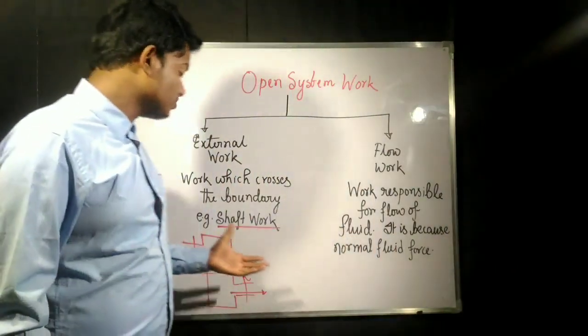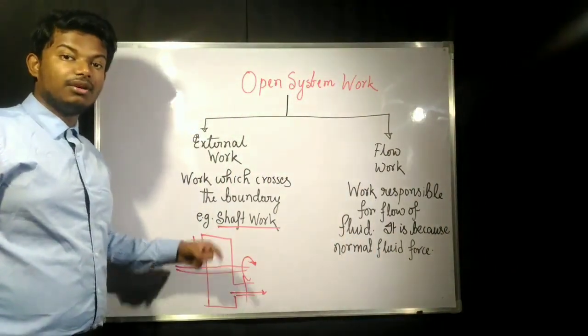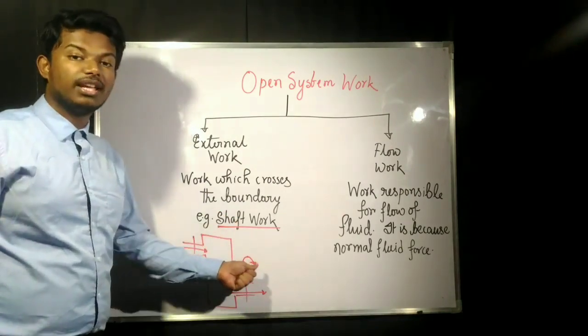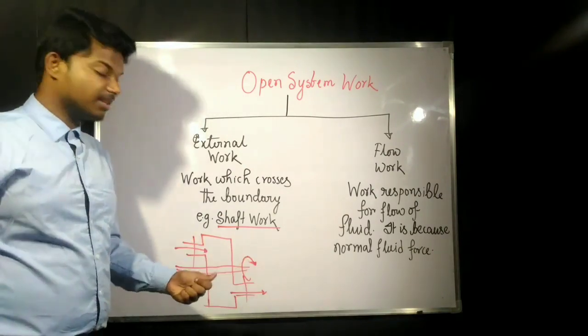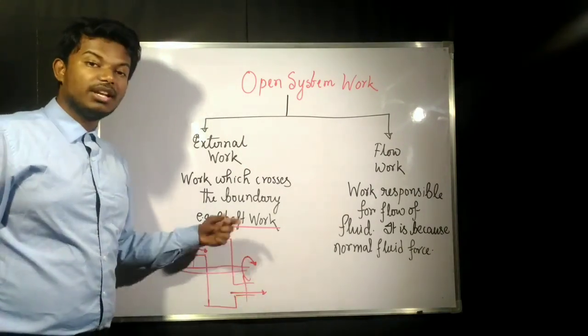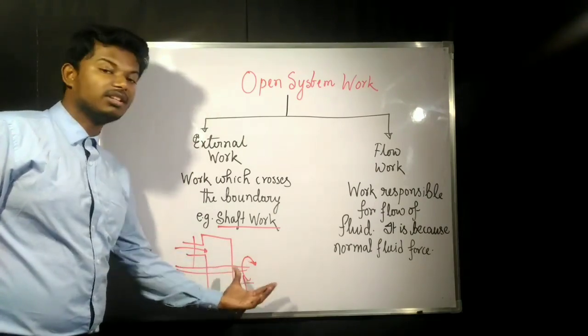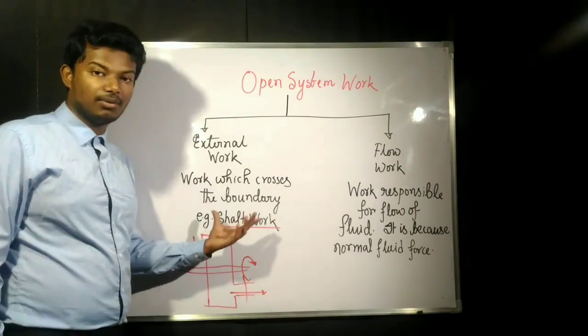All these potentials will try to turn this shaft. With the turn of this shaft, some of the work is going out of the system, so that we can utilize this shaft work outside the system. That means the shaft work is crossing the boundary. If it is crossing the boundary, then this is known as external work.